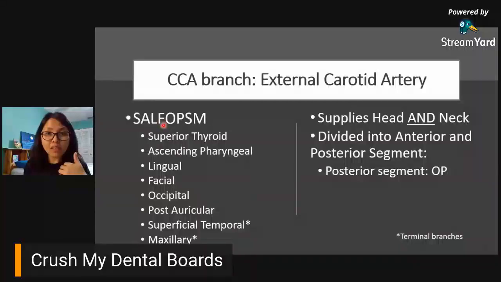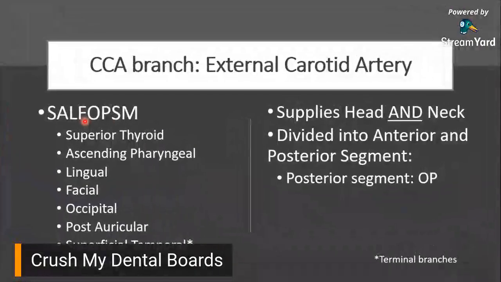Now, this I'm presenting, yan din yung order naman na yan. SALFOPSM, yan na rin yung order ng external carotid artery. Okay? So, Salfopson, that's how I remember it. So, ano yun?